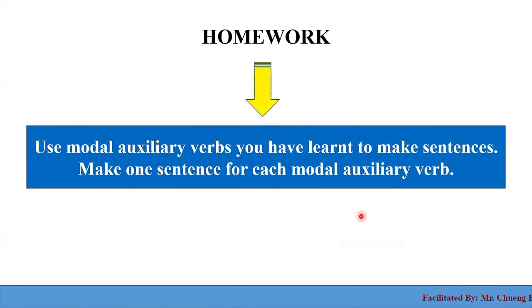So we move on to homework, which is the last section that we are talking about. For today's homework, I want you to use the modal auxiliary verbs you have learned to make sentences. You remember the modal auxiliary verbs you have learned: will, would, can, could, may, might, have to, must, and should. All of those you can use to make sentences. So make one sentence for each modal auxiliary verb. Suppose there are 8 or 9 modal auxiliary verbs you have just learned today. So you can just make those sentences.